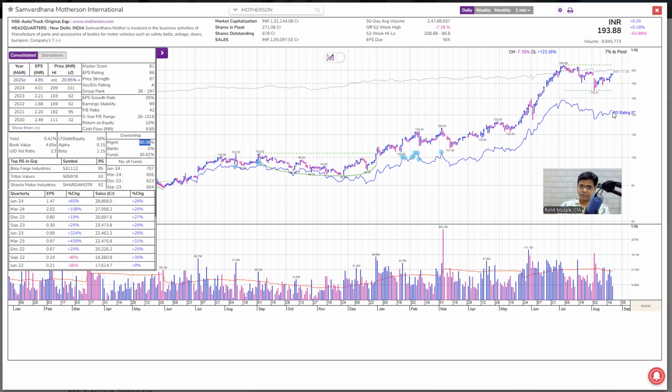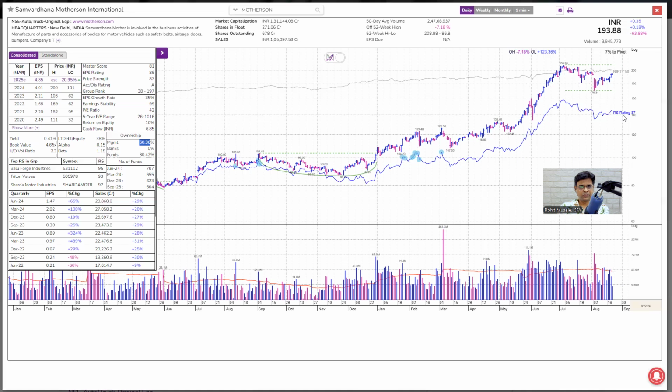What is this relative strength line? The relative strength line basically takes the stock price, divides it by the Nifty, and then plots the line. So if the stock is doing well relative to Nifty 50, the line will slope up. If the Nifty 50 is doing well compared to the stock, the line will slope down. So here you can clearly see that the general market is doing better than this stock. That's one negative.